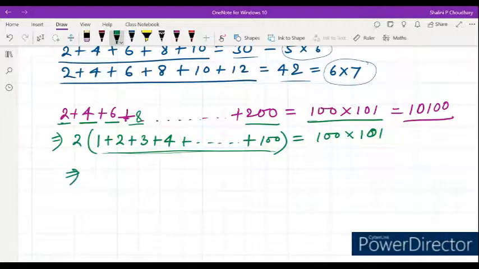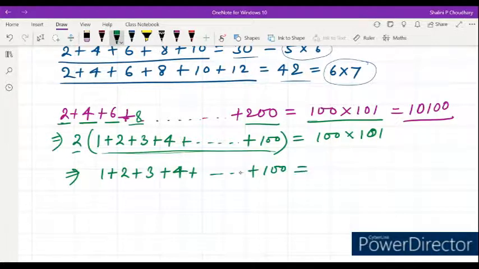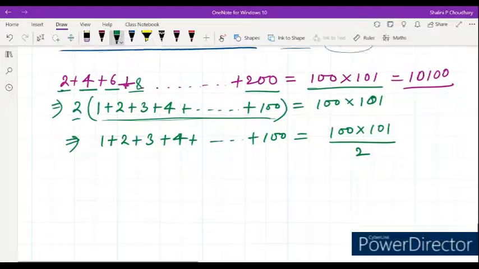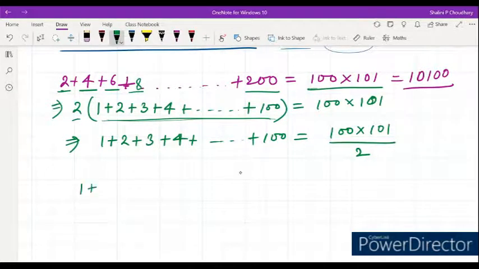So the first 100 natural numbers, this 2 we can move to that side, so 1 plus 2 plus 3 plus 4 plus dot dot dot up to 100, we'll get 100 multiplied by 101 divided by 2. Got it? So can we derive a formula if a number is 1 plus 2 plus 3 up to n numbers? Okay, up to n, I mean n can be 100, n can be 200, any number.